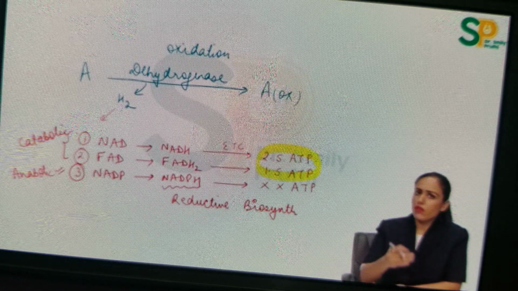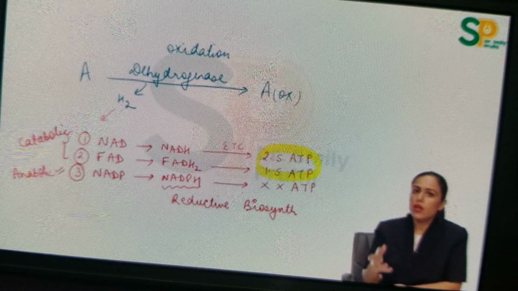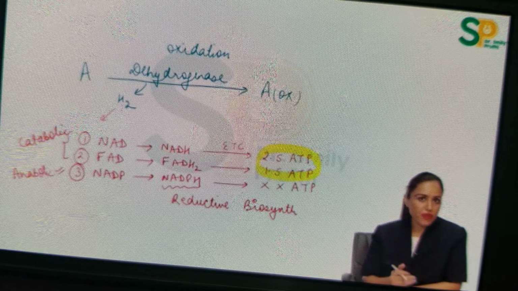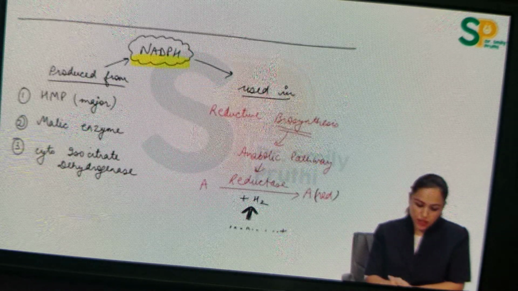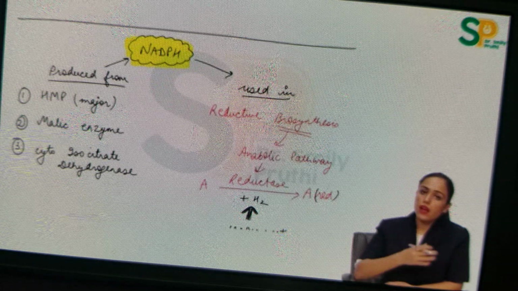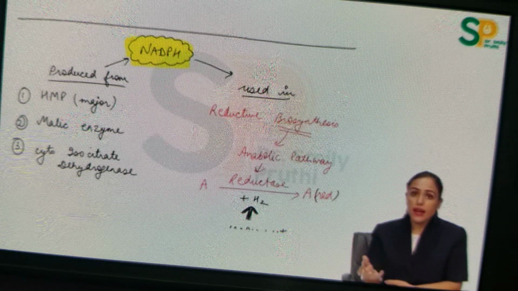I summarize here that whenever dehydrogenase works, hydrogen is removed, and oxidation is occurring. Somebody will come to take this hydrogen. In catabolic pathways, NAD and FAD are involved. In anabolic pathways, NADPH is involved. Now this NADPH is very, very important. Many questions are asked on this NADPH. They can ask that NADPH is produced by which pathway and NADPH is used in which pathway.